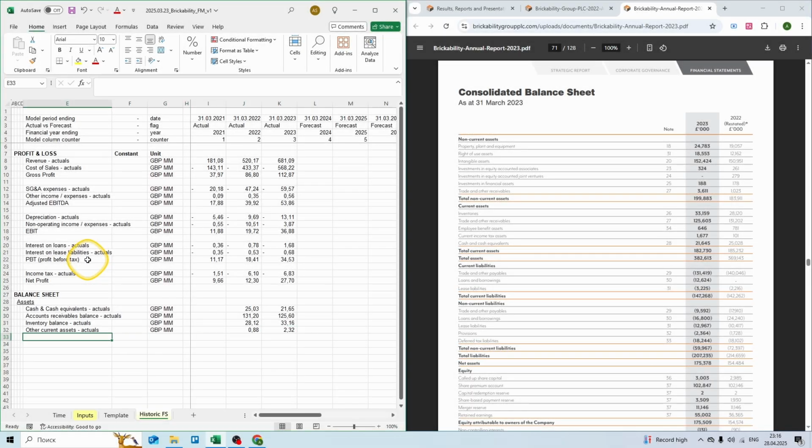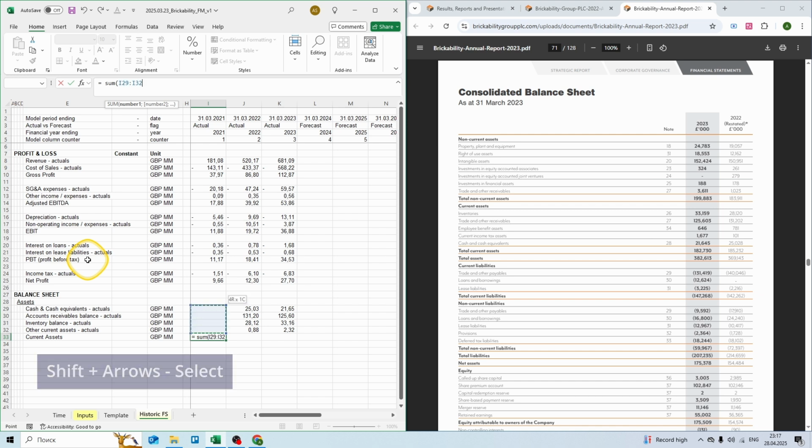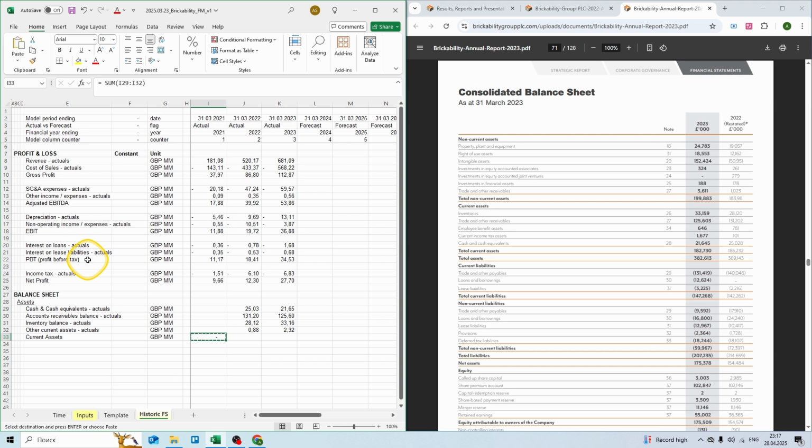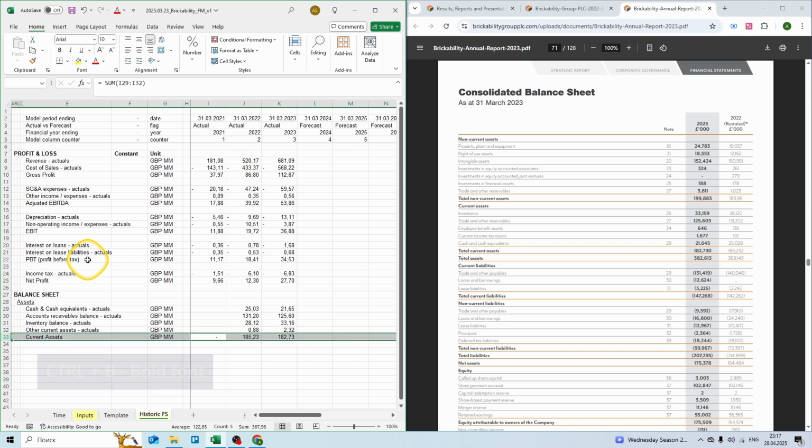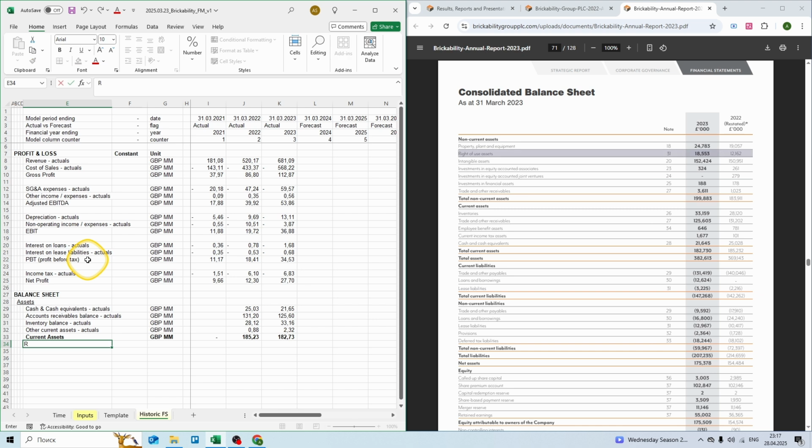Now we have current assets. Again, our unit is £1,000,000. Use the sum formula, Shift and up arrow to select the cells, then Control C to copy, then again Shift and right arrow to select, and Control V or Enter to paste our formula. Then let's select the line using Shift Space and use Control B to have a bold font.